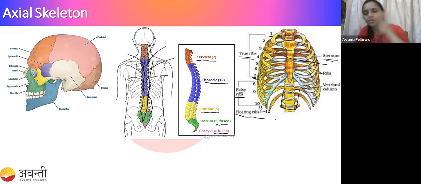Okay, guys. So together, the sternum, vertebral column, and the ribs are called a rib cage. Guys, did you understand this?